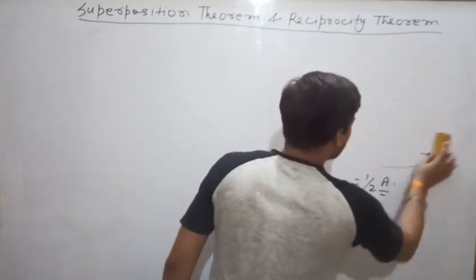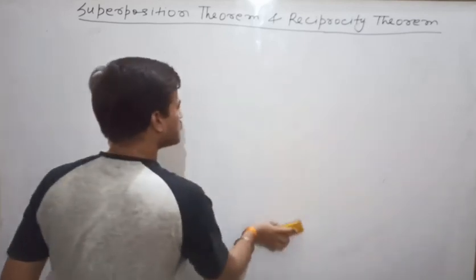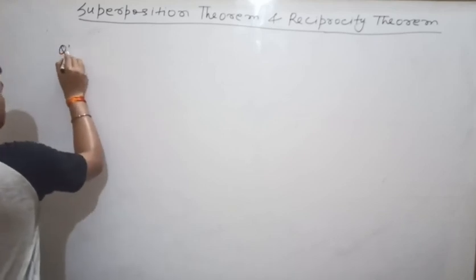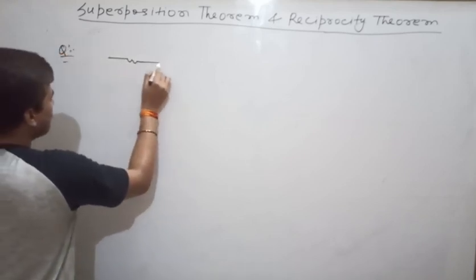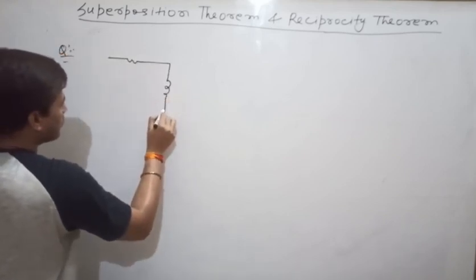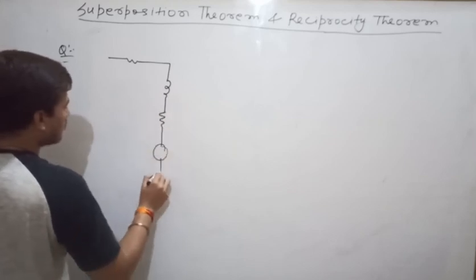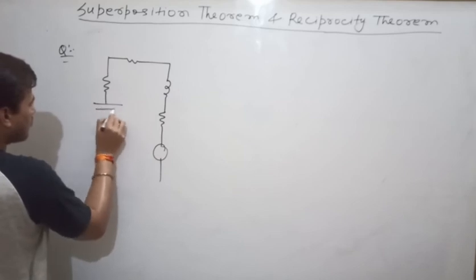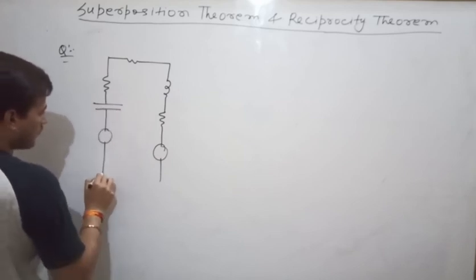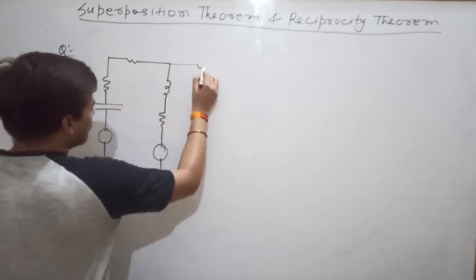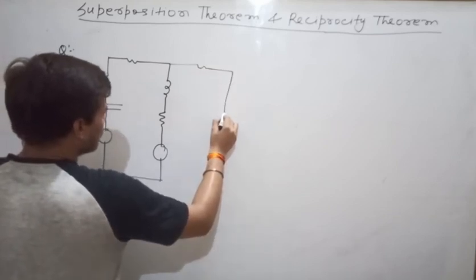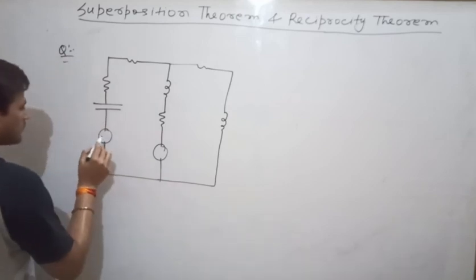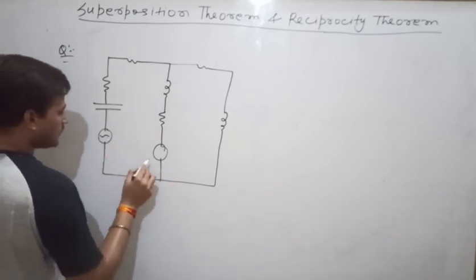Now I am giving you some questions based on superposition theorem of AC circuits. Suppose this is AC voltage and current.